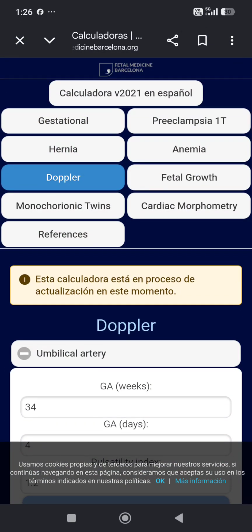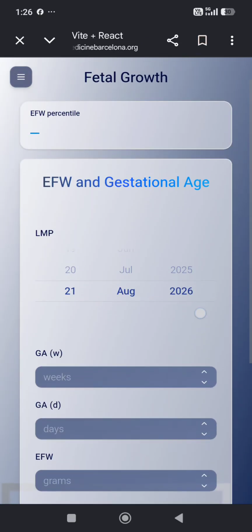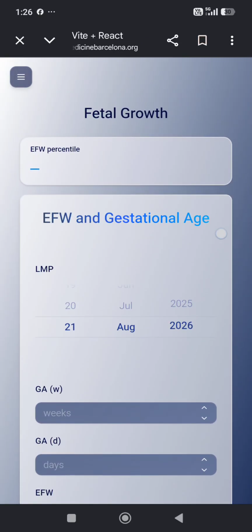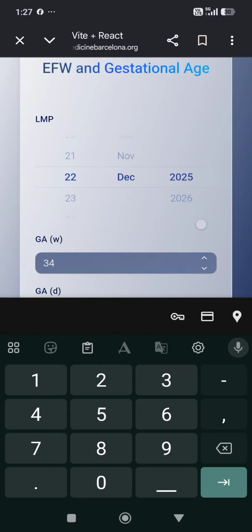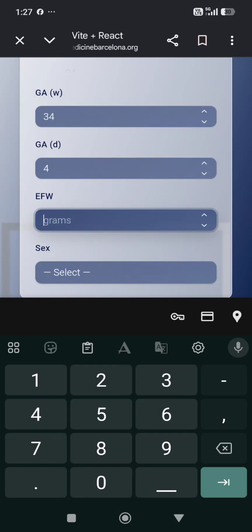And you can also calculate percentile of the fetal growth. Come to the fetal growth. LMP, write 34 weeks 4 days. EFW, write 2360 gram.